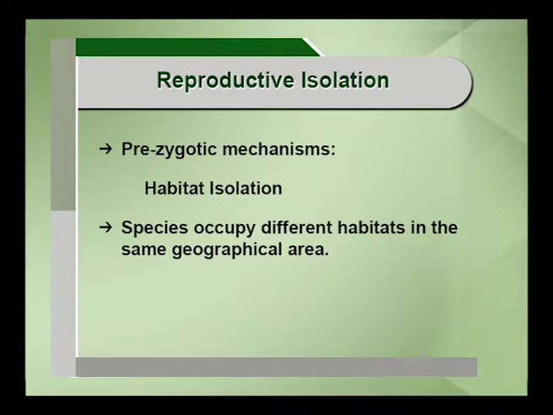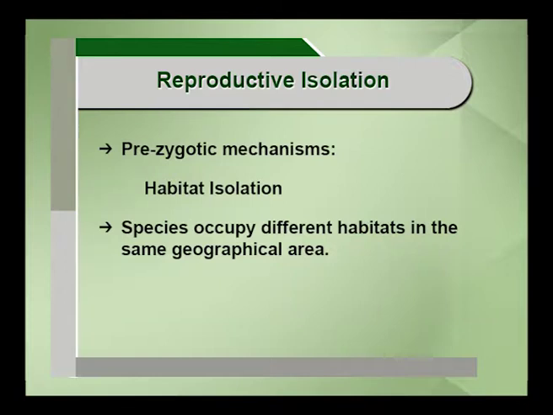The mechanisms can be pre-zygotic or post-zygotic. When I say pre-zygotic, it is before the mating, and when I say post-zygotic, it is after mating. So when I say there are a lot of criteria, let me see one by one. The pre-zygotic mechanism, the first and foremost mechanism, is habitat isolation.